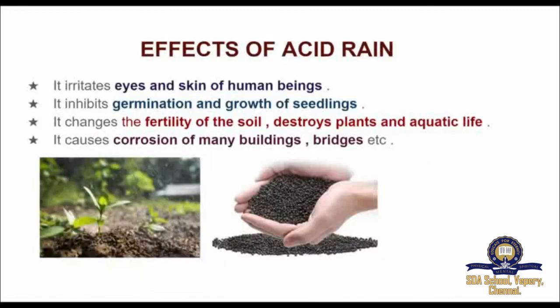Now we will see the effects of acid rain. Acid rain affects us in many ways. Some of the consequences are given below. Acid rain irritates the eyes and skin of human beings. Acid rain inhibits germination and growth of seedlings. Acid rain changes the fertility of the soil, and destroys plants and aquatic life. It causes corrosion of many buildings and bridges, etc.